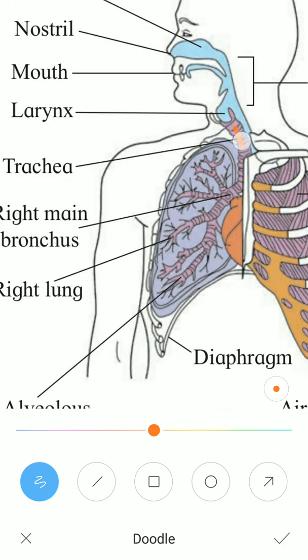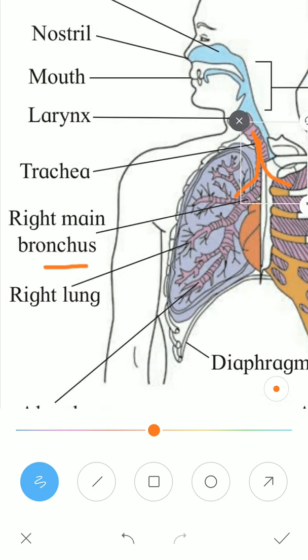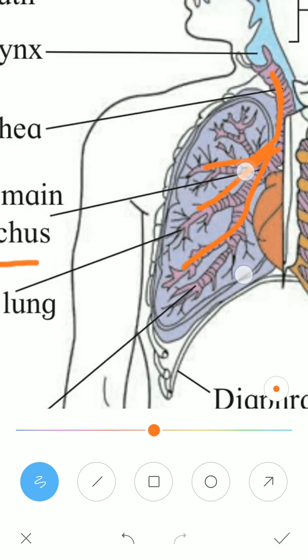Now you can see the windpipe, the trachea, is bifurcating here, divided into two parts. They are called bronchi. The right side bronchus and left side bronchus are entering the lungs. Now this bronchus further divides into primary bronchioles, secondary bronchioles, then tertiary bronchioles, then terminal bronchioles. These are nothing but the windpipe.